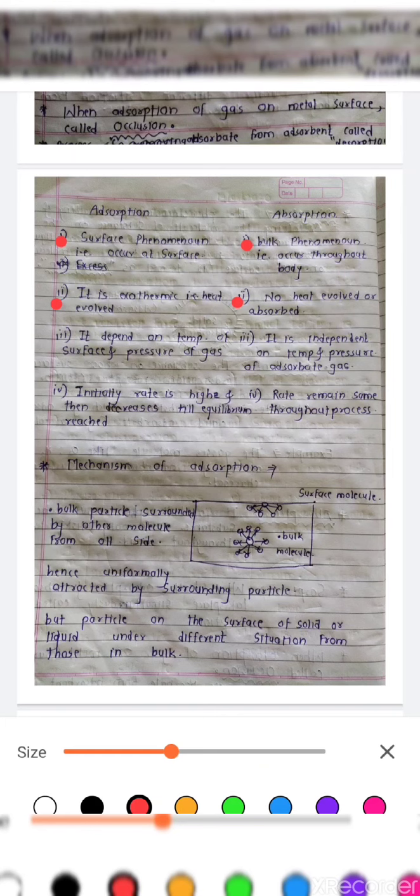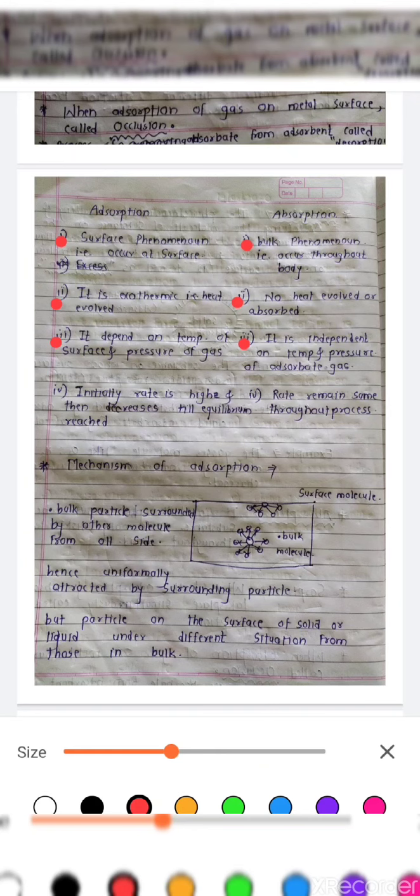Then the third point of difference: the adsorption phenomenon depends on the temperature of the surface and the pressure of the gas, while the absorption phenomenon does not depend on temperature and pressure. This is the third point of difference between adsorption and absorption.